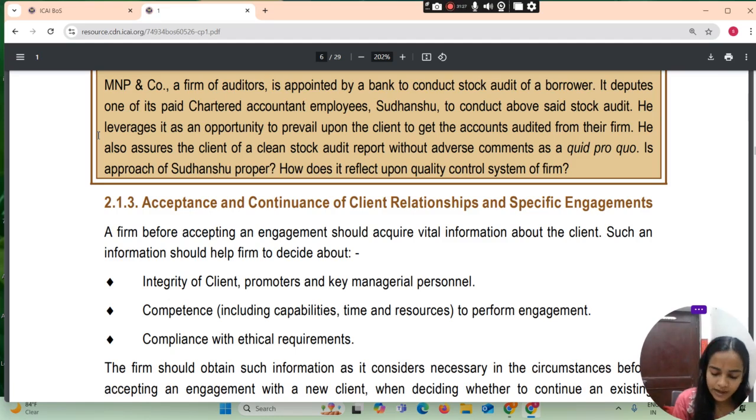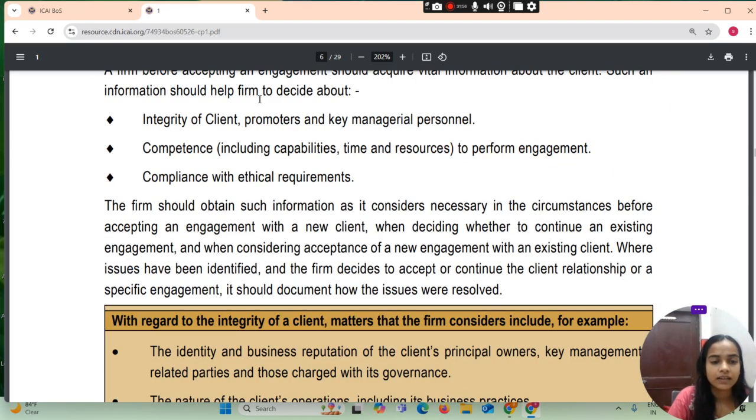Acceptance and continuance of client relationship and specific engagement. A firm before accepting an engagement should acquire the vital information about the client. Such information should help the firm to decide about the integrity of the client, promoter and key managerial personnel, competence including capability, time and resource to perform the engagement, and compliance with ethical requirements.